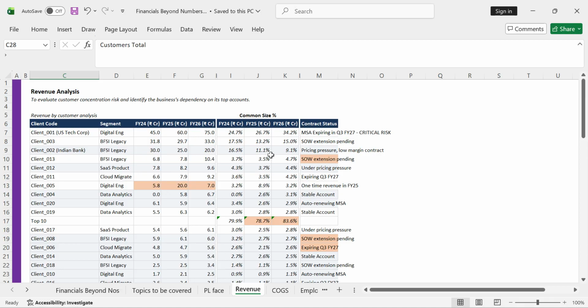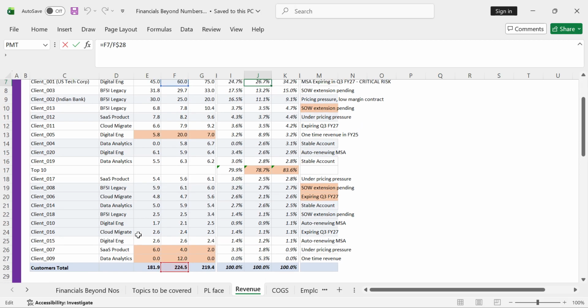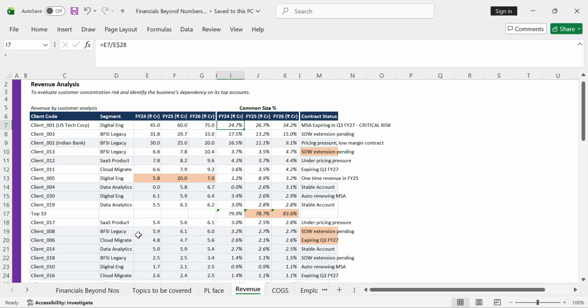So the first and most important analysis which a company does is customer analysis when it sells to B2B customers. The client codes over here, if you see, have been masked and a segment has been given. We have the revenue in rupees crores for FY24, FY25 and FY26. We have again taken a common size of the entire revenue of the 20 customers. So this is the entire revenue, and the first thing we need to understand is the concentration risk. You might have 100 customers, but only 3 or 4 customers might provide you 80% of the revenue. So even the loss of, say, one customer, you might lose a big chunk of revenue.